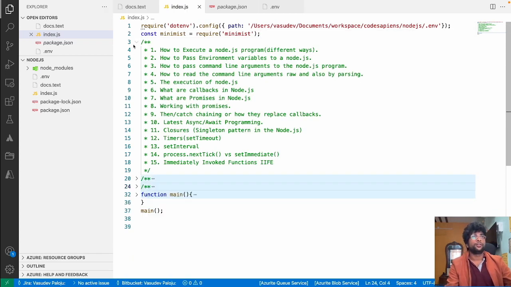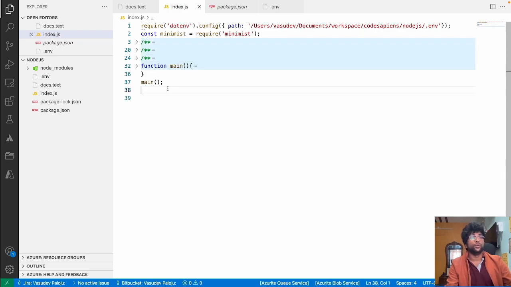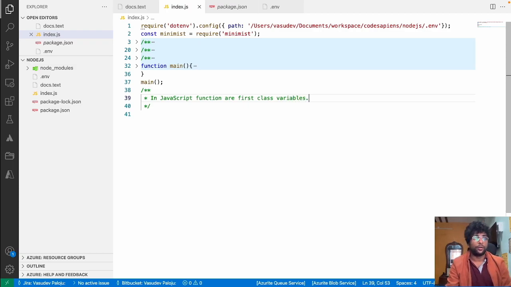First thing, before even going to understand callbacks or the execution process or promises or async/await, we need to know that in JavaScript, functions are first class values. What does this mean? JavaScript is a functional oriented programming language, and functions are first class variables. What does that mean?